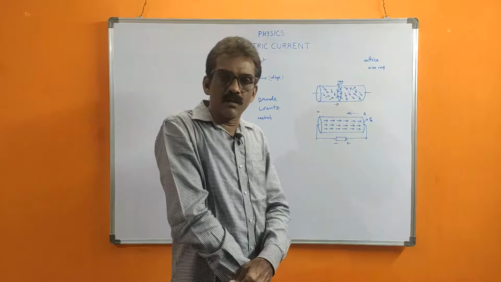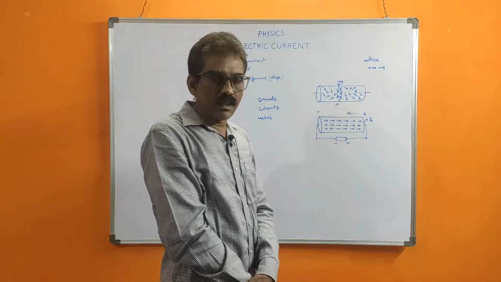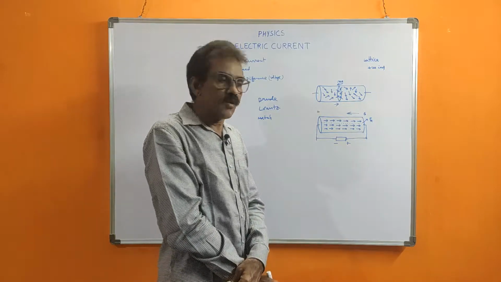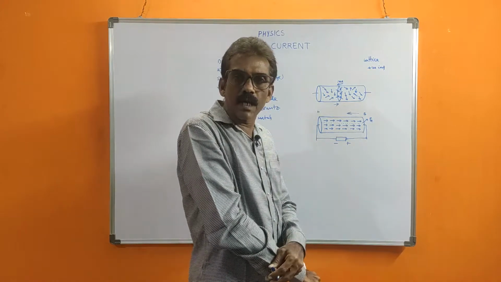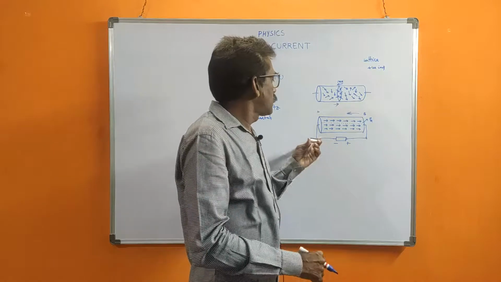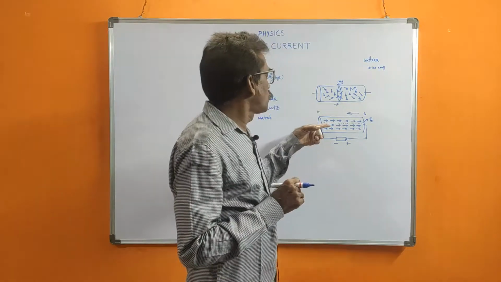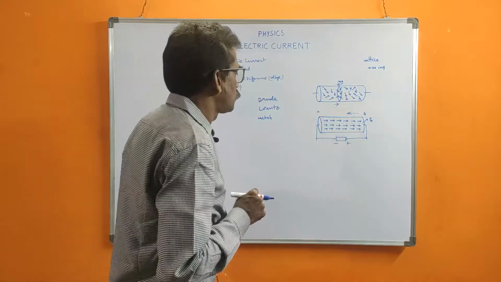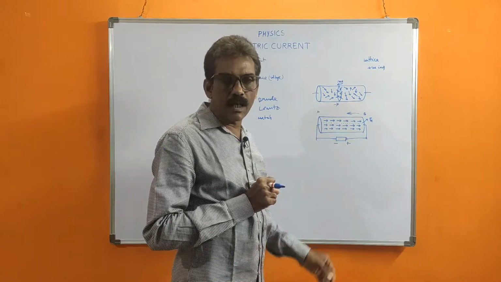Current is the movement of charge. Charge means positive or negative, any charge. Because these are electrons, they have negative charge. Electrons have negative charge, and that's why, due to this charge movement, current is flowing. Due to this negative charge, the movement of charge is called current.